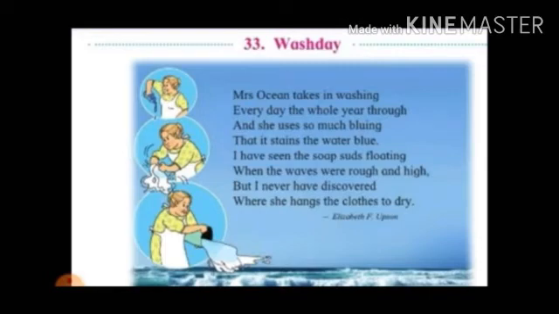Washday. Mrs. Ocean takes in washing every day the whole year through, and she uses so much bluing that it stains the water blue. I have seen the soap suds floating when the waves were rough and high, but I never have discovered where she hangs the clothes to dry.